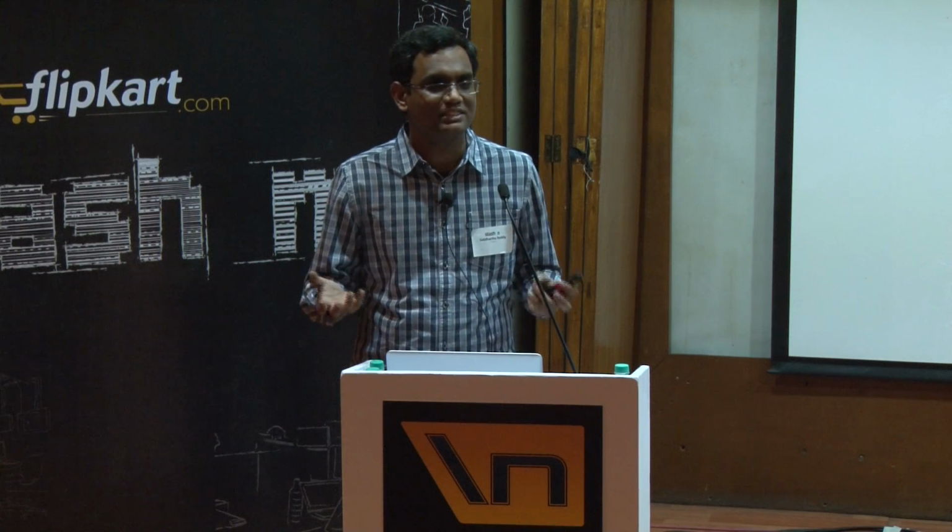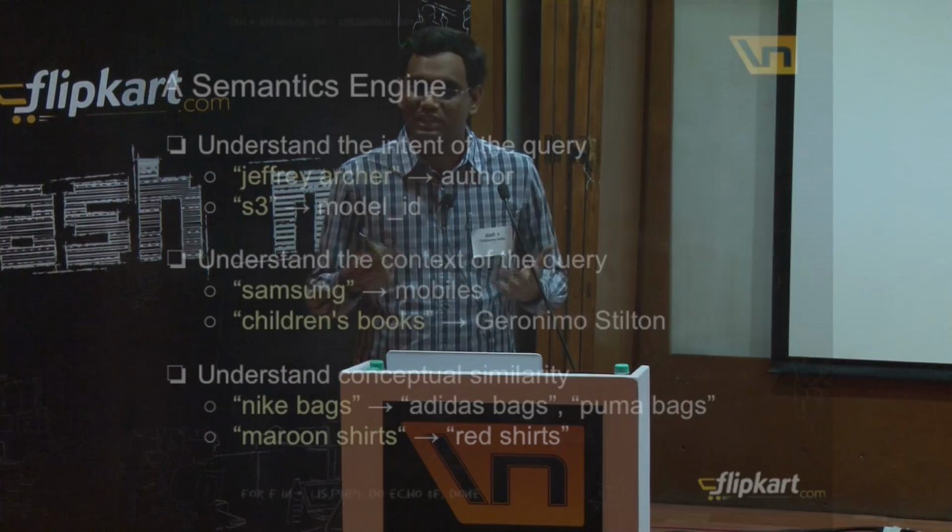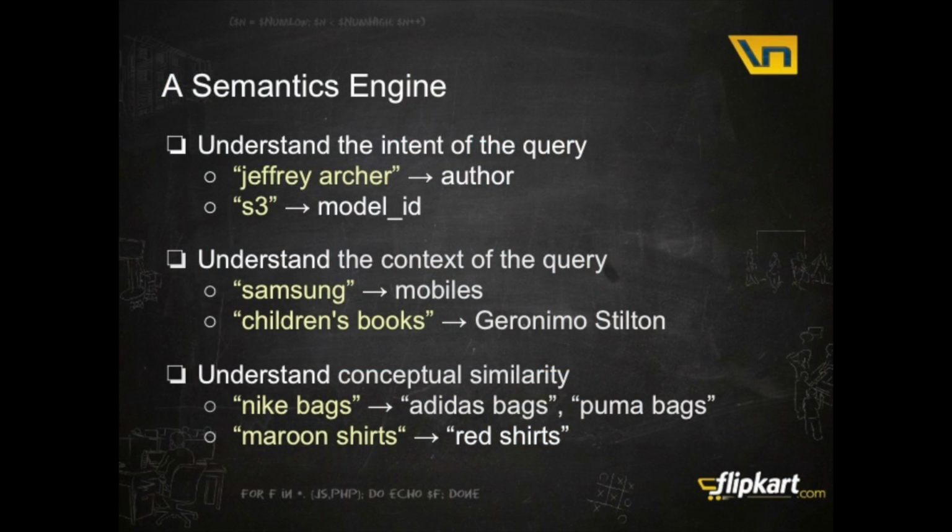Or if somebody types maroon shirts, and let's say we don't have many maroon shirts, but we want to be able to understand maroon as a color, we want to probably get its RGB value, find shirts of other colors which are close enough to that color, right? Maybe our catalog describes them as red shirts. Maybe it uses some other fancy name for the color that we do not understand, designers do, but let's say that's what it is, right? We want to understand all these things really well so we can do a better job of serving the results.